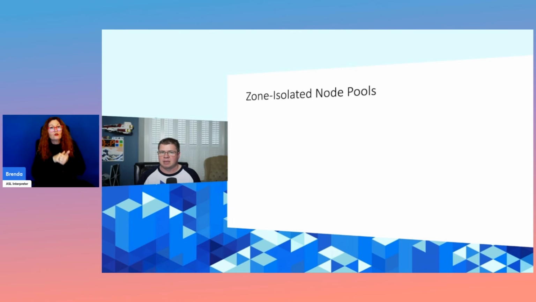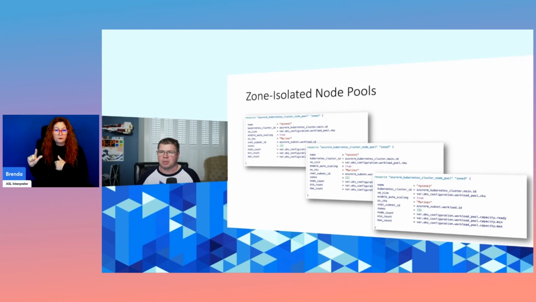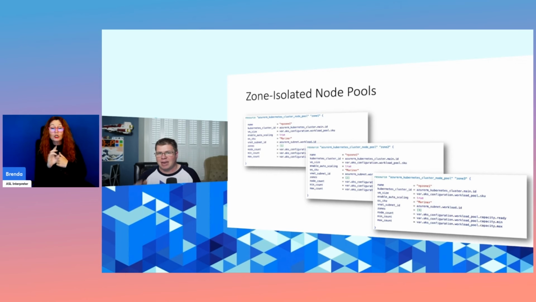It's documented in the documentation, but you might have to look a little bit hard for it, where you have to set up single zone node pools for each zone and then distribute your pods and your Kubernetes workloads across those node pools. And so each node pool is going to look very similar to each other, but they're going to be targeting a single zone. This will guarantee you presence all the time in each of those availability zones.